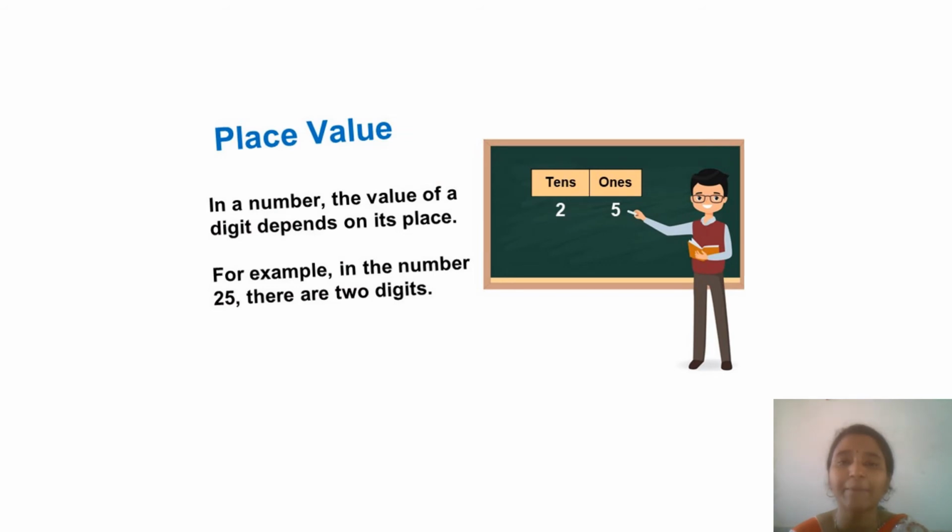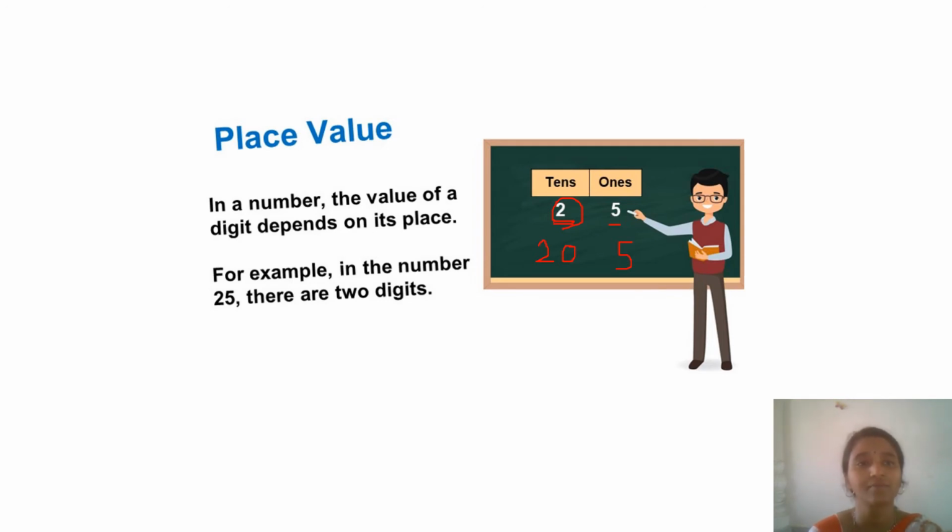Place value. In a number, the value of a digit always depends on its place. Now for example, see the number 25. How is it written? 2 under tens and 5 under ones. 25, right? Now, the place value of 2 will be how much? 2 tens means 20. The place value of 2 will be 20. And the place value of 5 will be 5 only. This is the place value. Always remember the place value of ones will not change.